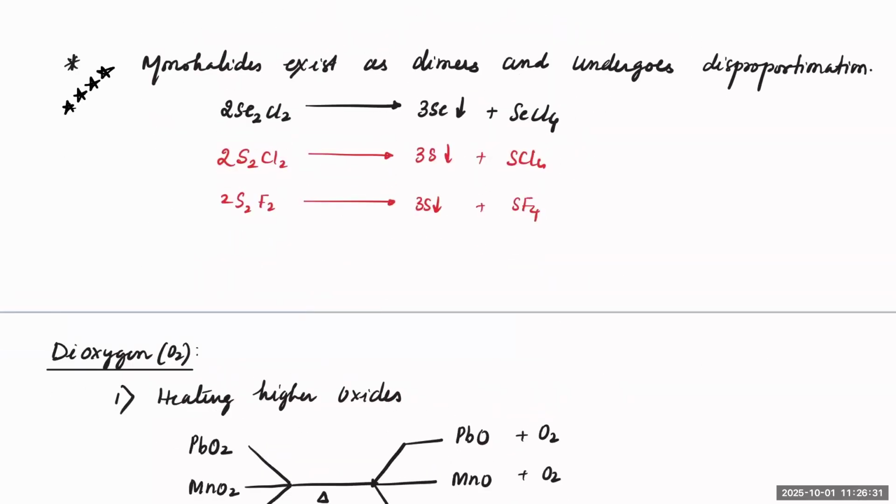And later on, you can see monohalides exist as dimers and undergo disproportionation. If I take SeCl2, you can have Se and SeCl4. So it will undergo disproportionation. All the monohalides, whether with selenium or sulfur, will disproportionate in the same way. It will give you 0 and +4 oxidation state in all the cases.